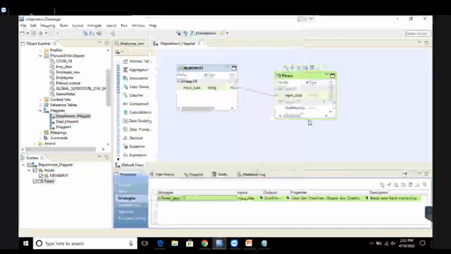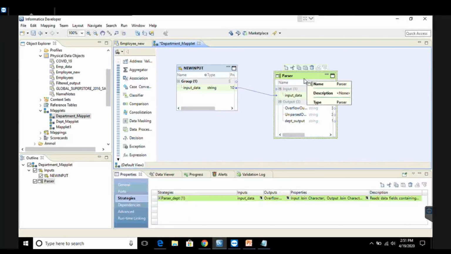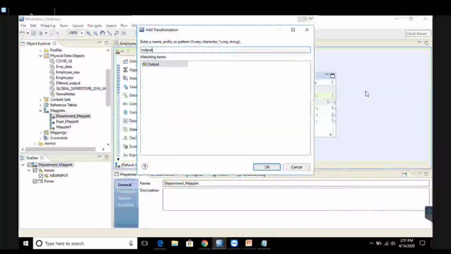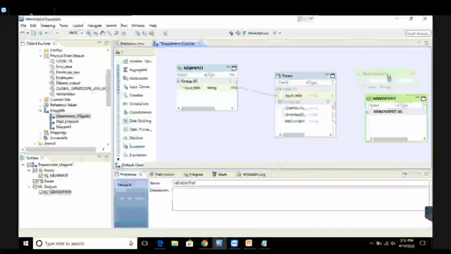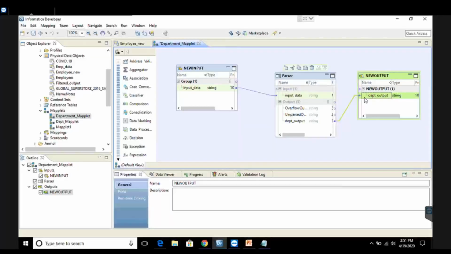So you can see my department_output has been reflected under the transformation object, right? Now what I'll do is send my output of the parser to a particular output window. I need an object called output. Select this, click on OK. So here you are having your output. Just drag the department_output port of the parser to the new output port. So here it gets connected.